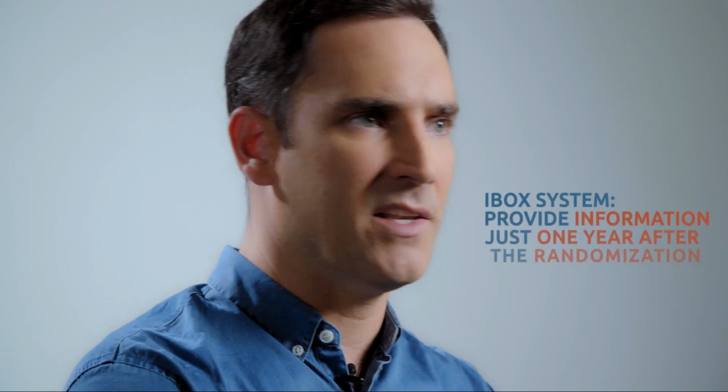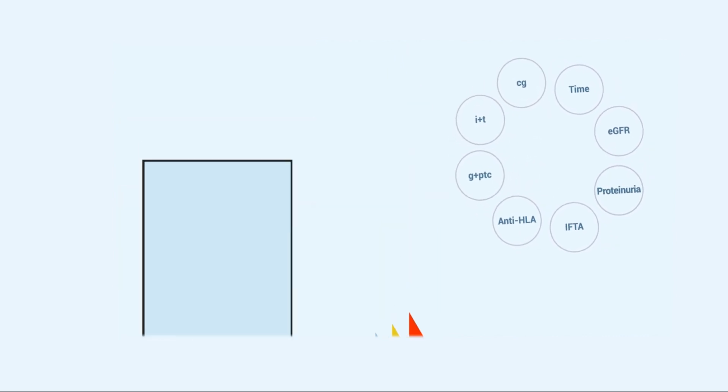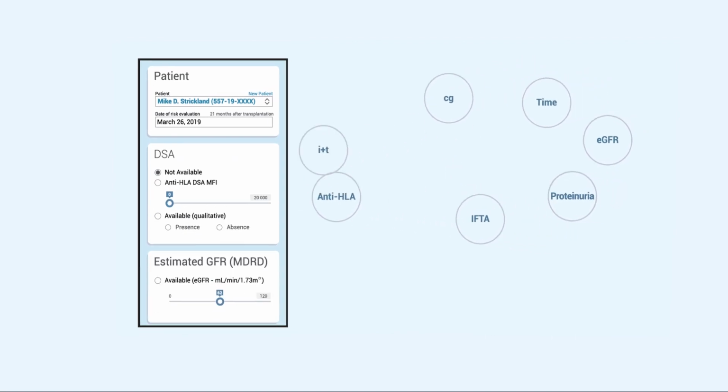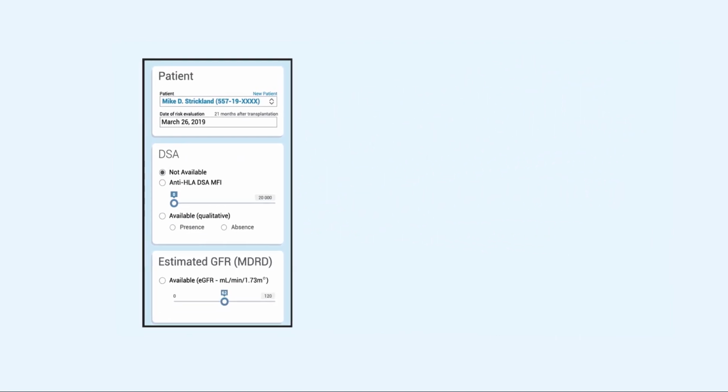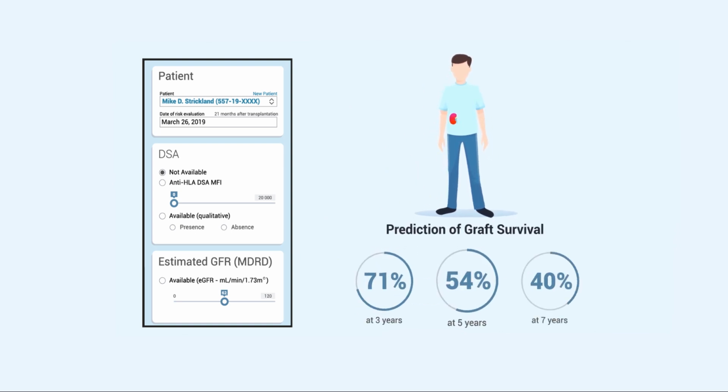With the iBox system, you can provide information just 1 year after the randomization that will actually fit perfectly with what will be observed 10 years after that. The iBox score is an algorithm that will capture some usual parameters measured after transplantation, like kidney function, histology, time, presence of antibody, and will convert this information into the likelihood or the risk of allograft loss at 1, 3, 5, 7, and 10 years after the iBox evaluation.